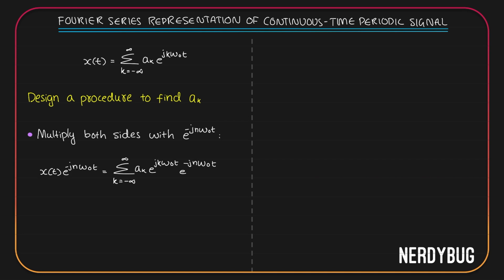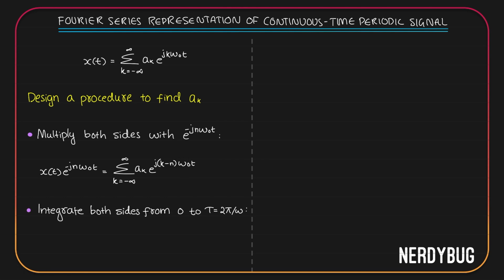The left hand side becomes x of t multiplied by e raised to minus jn omega naught t, and on the right hand side we have summation from k equals minus infinity to infinity ak e raised to jk omega naught t multiplied by e raised to minus jn omega naught t. Here we have two exponential functions, so we can take them together by adding their exponents. So together they become e raised to j k minus n omega naught t.